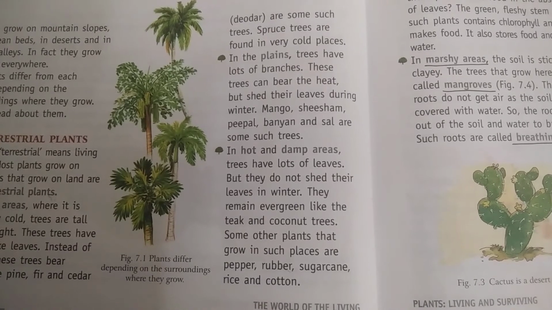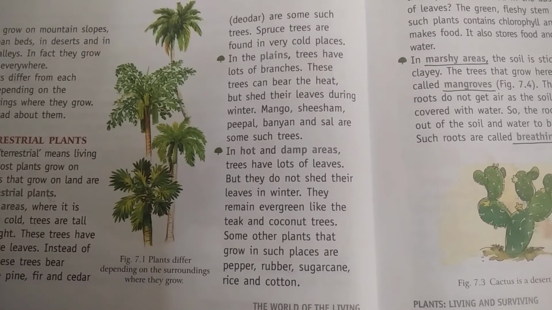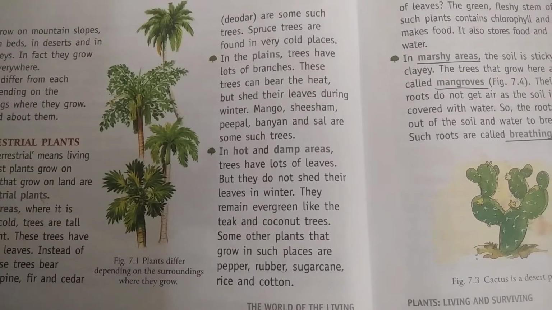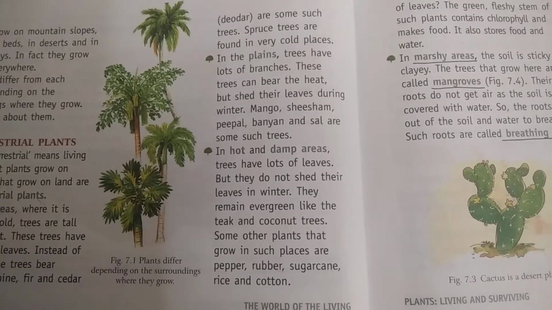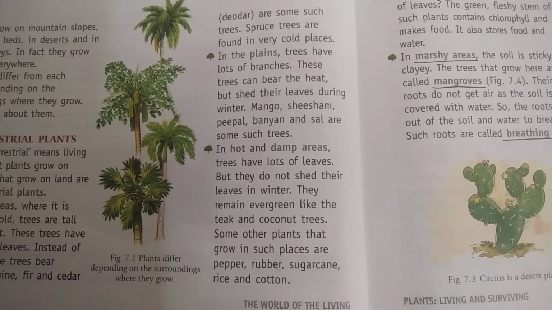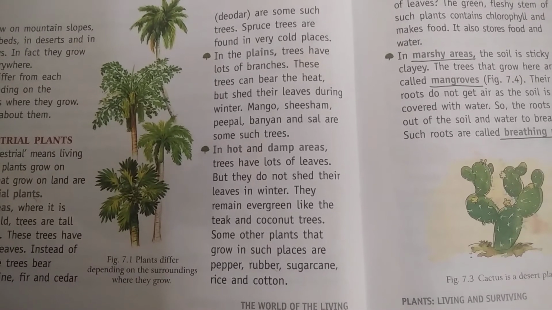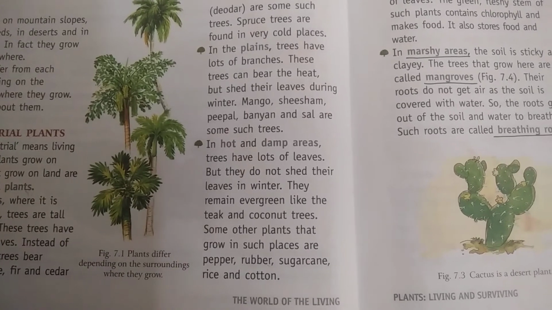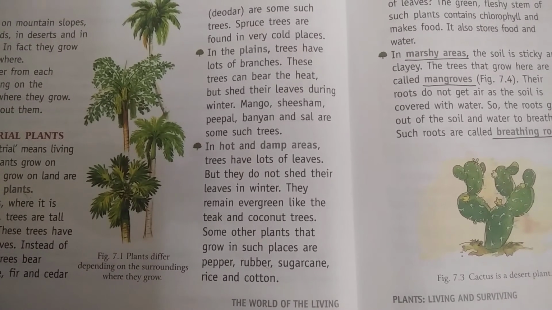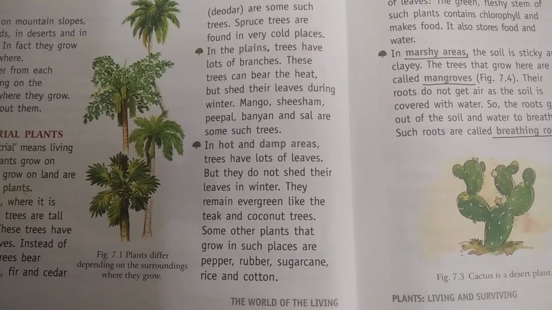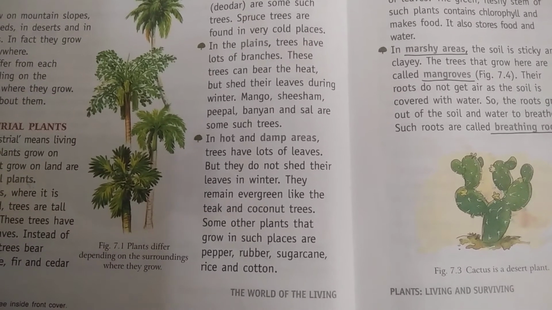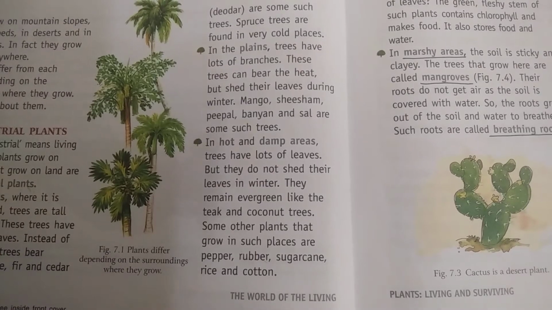In hot and damp areas, trees have lots of leaves. The climatic condition will be hot and the soil will be very moist. Such condition lands contain trees with a lot of leaves, but they do not shed their leaves in winter. They remain evergreen like teak and coconut trees. Some other plants that grow in such places are pepper, rubber, sugarcane, rice, and cotton.